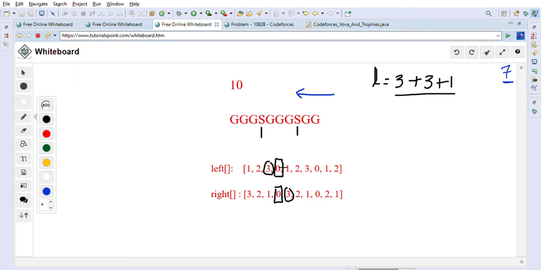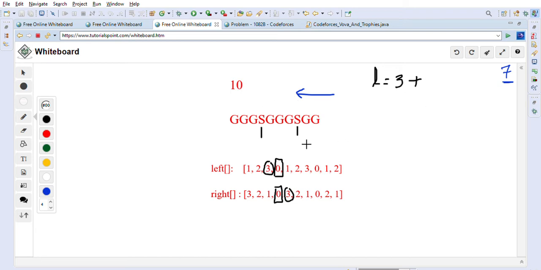So this left side 3 means there are 3 G's on the left side, and right side 3 means there are 3 G's on the right side of the S. We are converting this S to G, so plus 1, because we are going to swap this S with a G. It will cause the length to increase by 1. So the total length becomes 7.